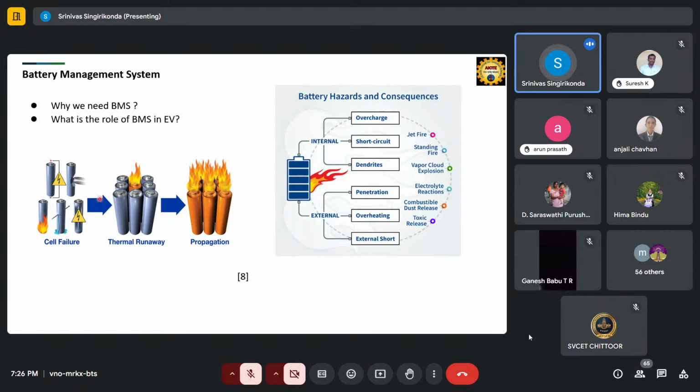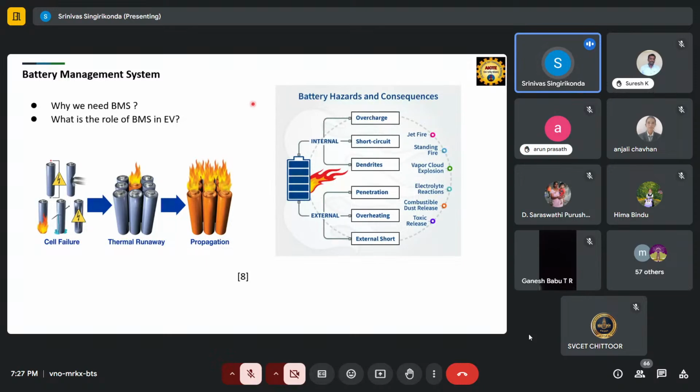Why do we need a BMS? The BMS will provide protection, for example short circuiting protection. It can also identify mechanical damage, called nail penetration. If there is any damage from heating in the vehicle, and any fire or short circuiting happens, there may be chances of fire hazards. So that is also going to be estimated, and we are required to protect against it. And this is called complete deep discharge, where you can say the battery will completely die. Because of any of these reasons, one cell may affect the rest of the cells, and then the overall battery is affected.